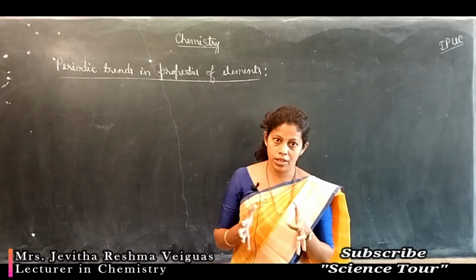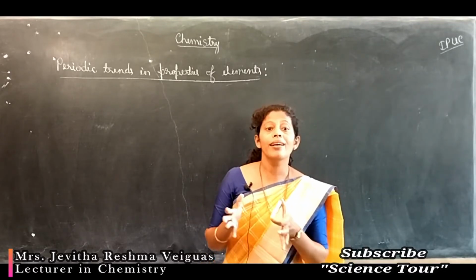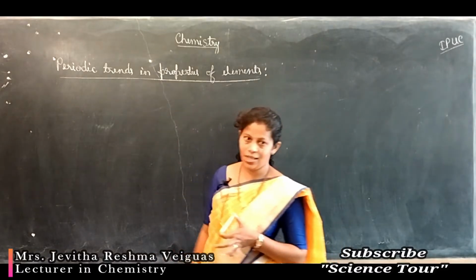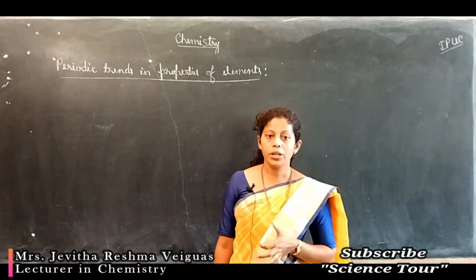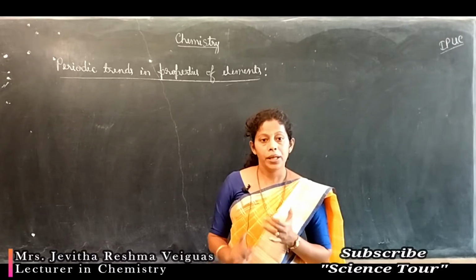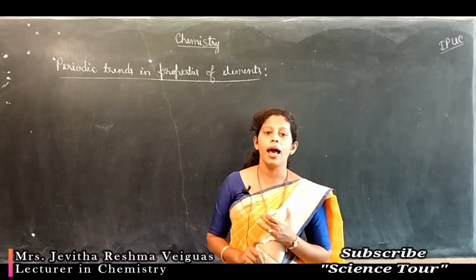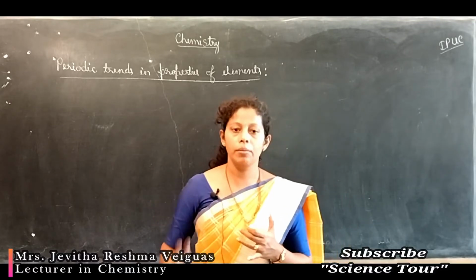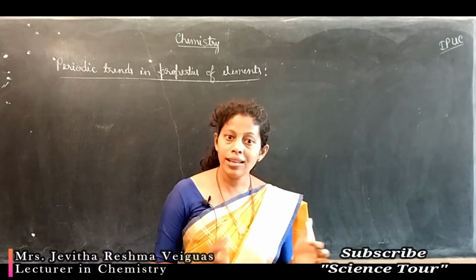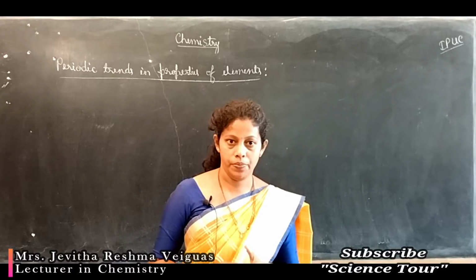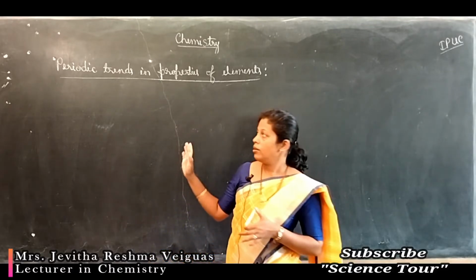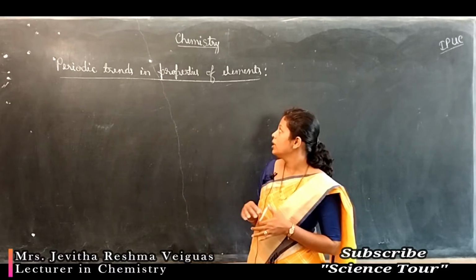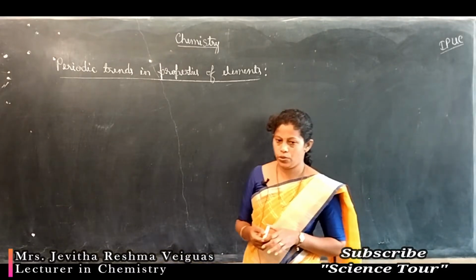That similarity, which is found in regular intervals, is called periodicity. So, what is periodicity? Periodicity is a similarity in physical and chemical properties in certain intervals. And we find periodicity or periodic trends in properties of elements.